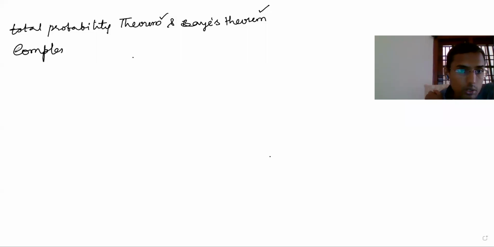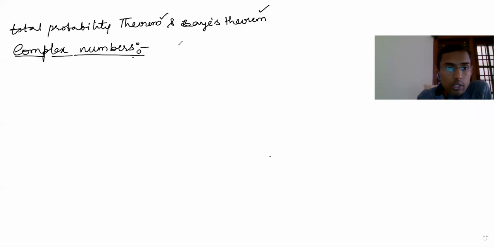Complex numbers. So here, why do complex numbers have to be there? Okay, real numbers are there. Then why complex numbers? What is actually a complex number? First of all, the set of complex numbers is defined as follows.